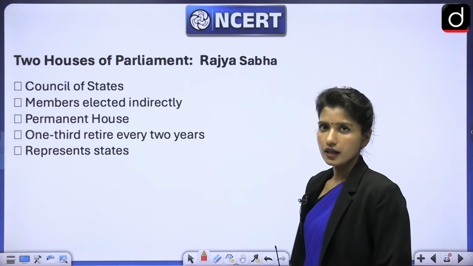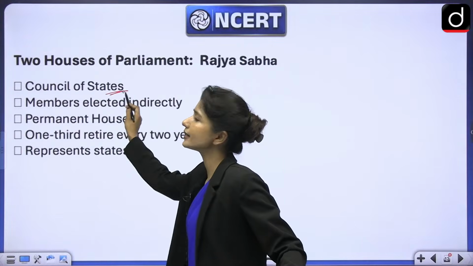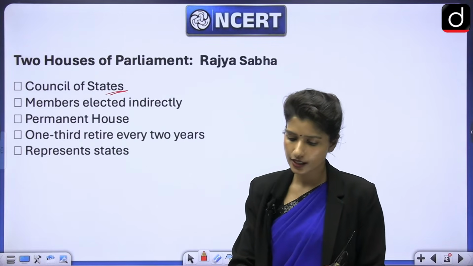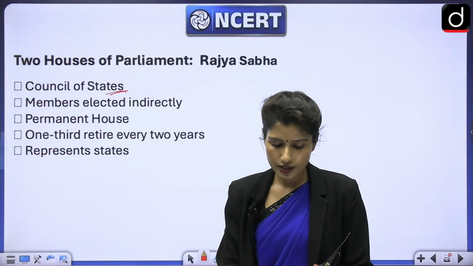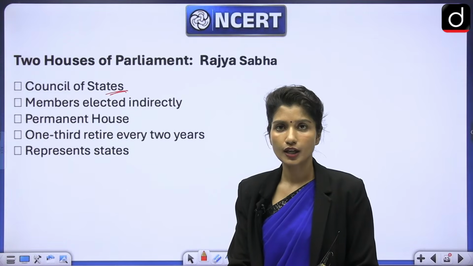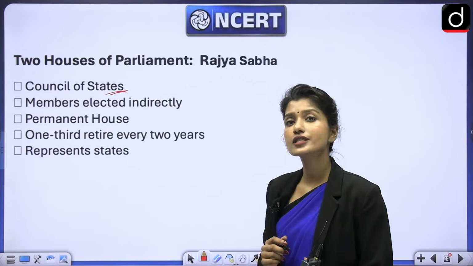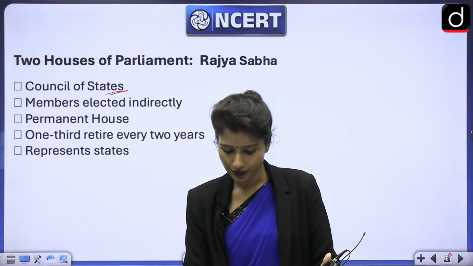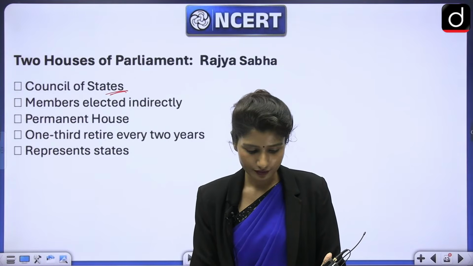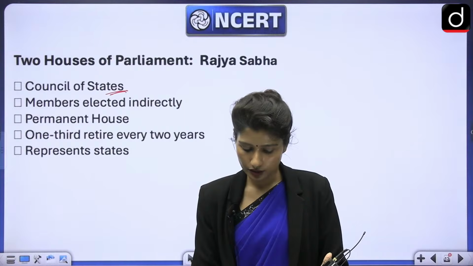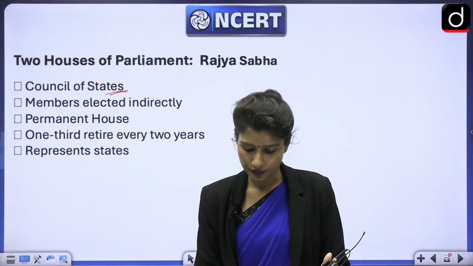Next is Rajya Sabha. Rajya Sabha is called Council of States. Can anybody tell me why Rajya Sabha is called Council of States? We called Lok Sabha the House of People, but we are calling Rajya Sabha the Council of States. Why is that? Why are we calling Rajya Sabha the Council of States?